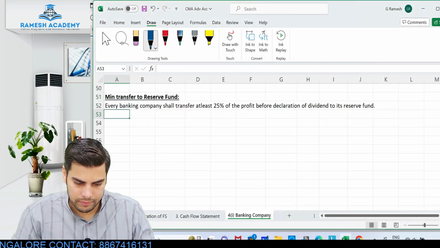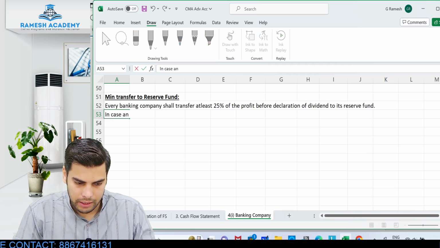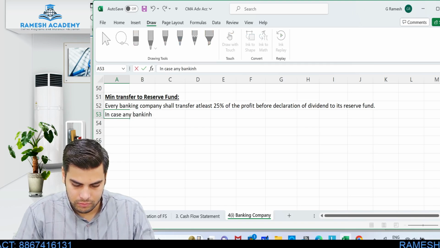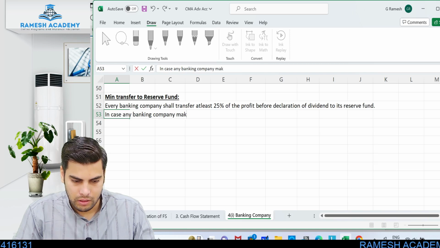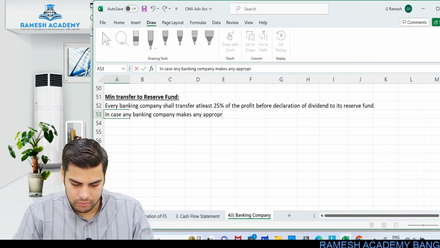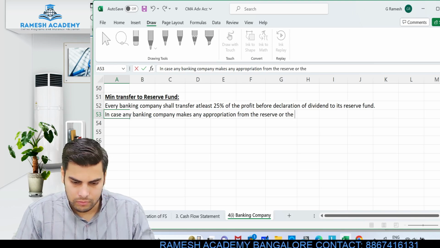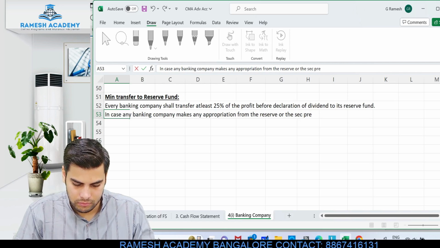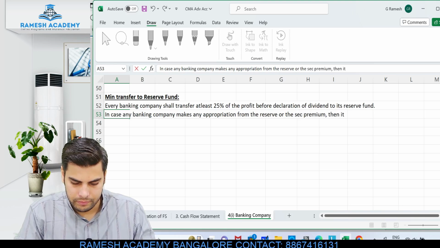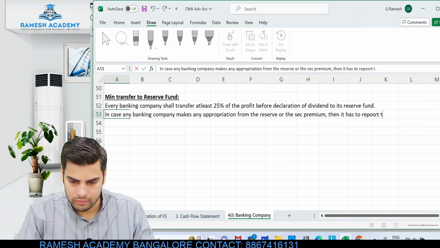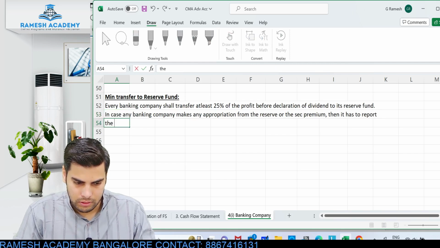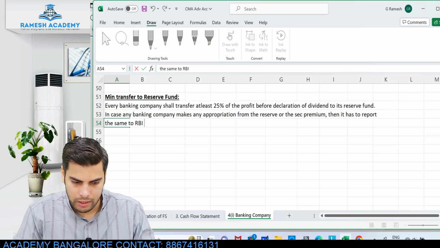Okay, so in case any banking company makes any appropriation from the reserve or the securities premium, then it has to report the same to the Reserve Bank of India within 21 days.